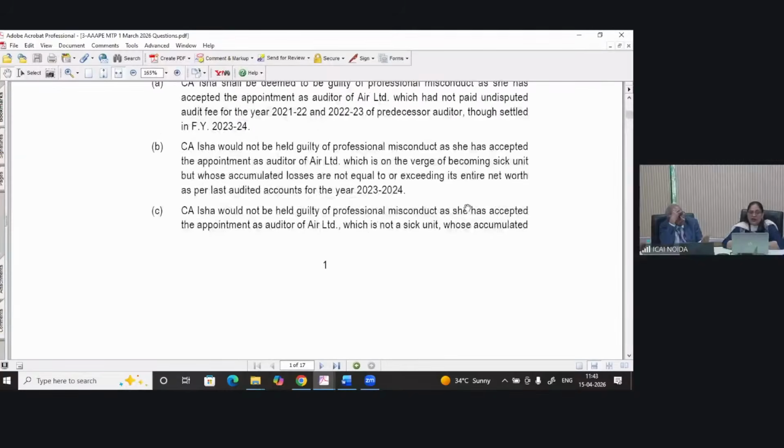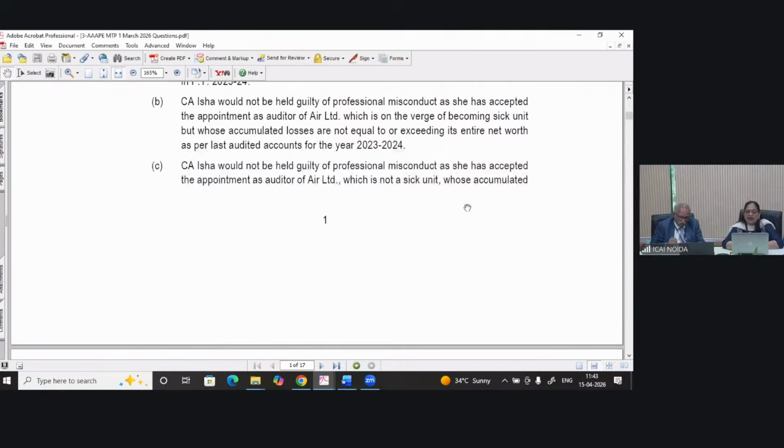Option B, CA Isha would not be held guilty of professional misconduct as she has accepted the appointment as auditor of Air Limited, which is on the verge of becoming a sick unit, but whose accumulated losses are not equal to or exceeding its entire net worth as per last audited accounts for the year 23-24. CA Isha would not be held guilty.